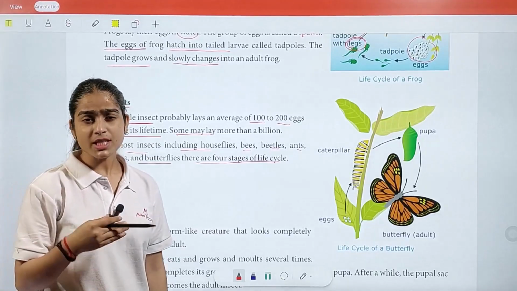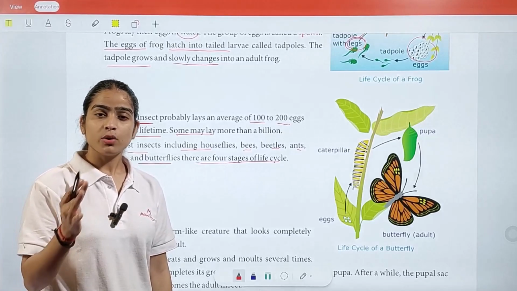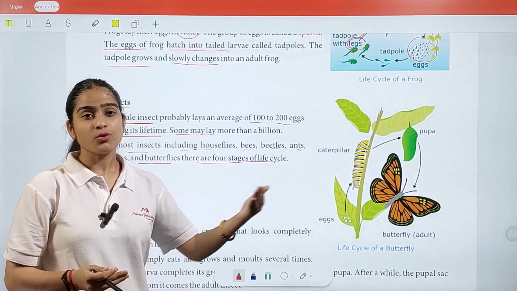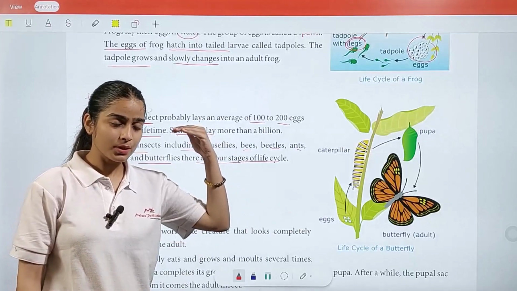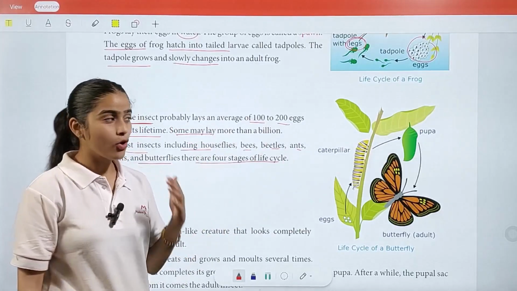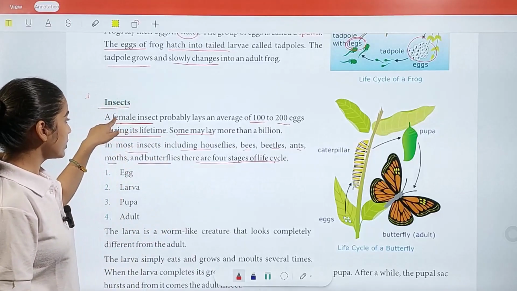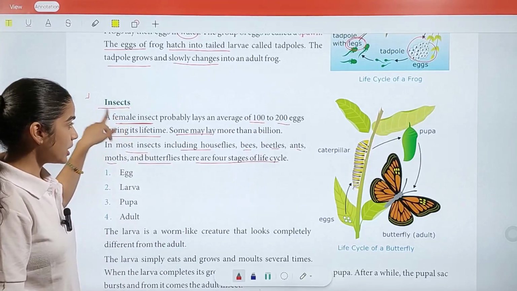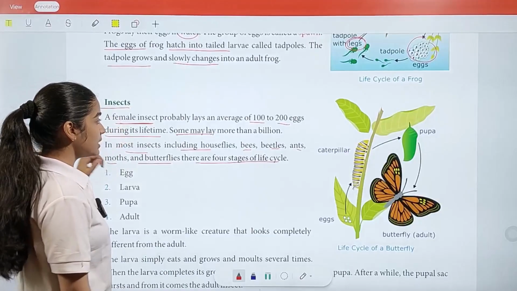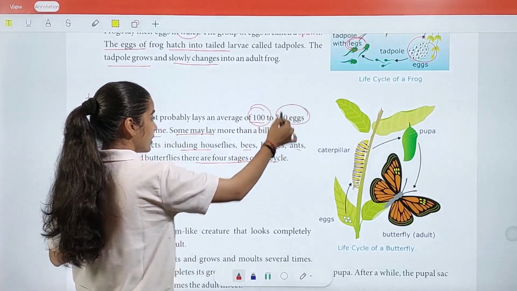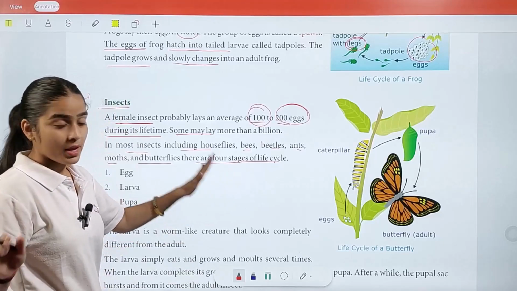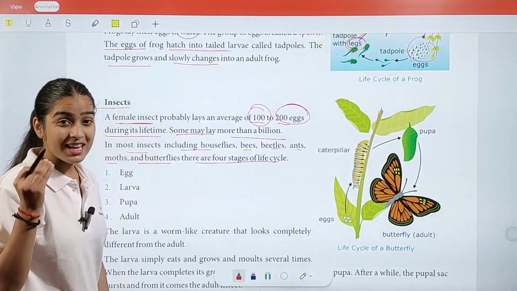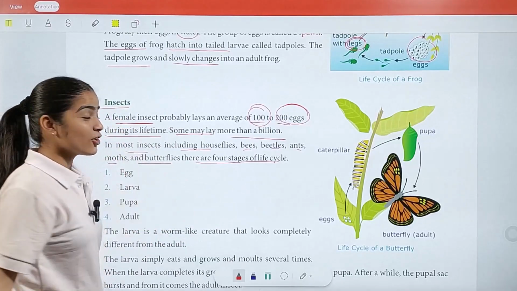When we say reproduction, in most categories only the female has this talent, or this power, that they can give birth to new ones. It doesn't matter whether they give birth to new ones by laying eggs or without it. But in most cases, you see only the female insect, female bird, female frog, only they can reproduce. Okay. And when a female insect probably lays an average of 100 to 200, in their whole lifetime they give more than a billion eggs. That is how many eggs are given by this insect in their whole life, a billion.